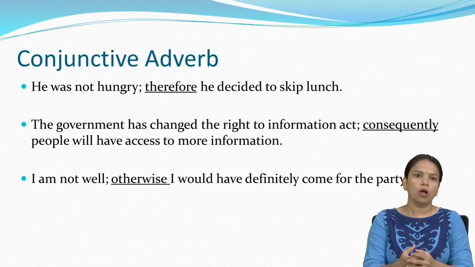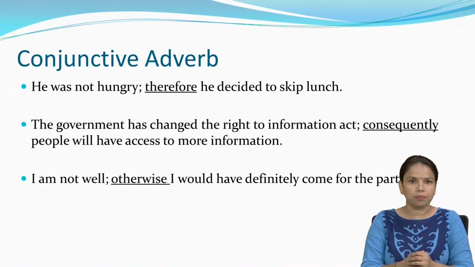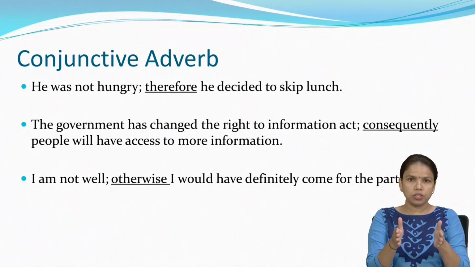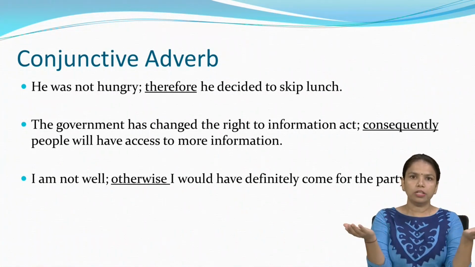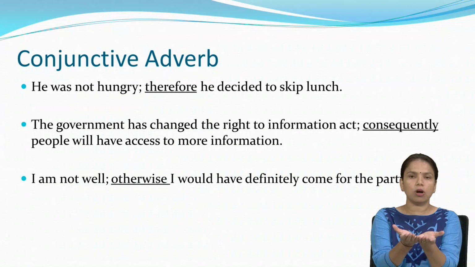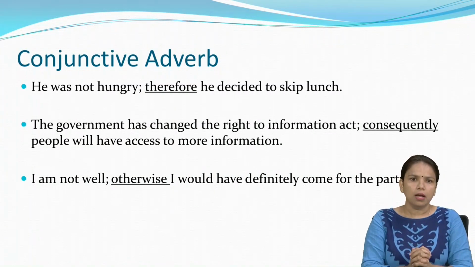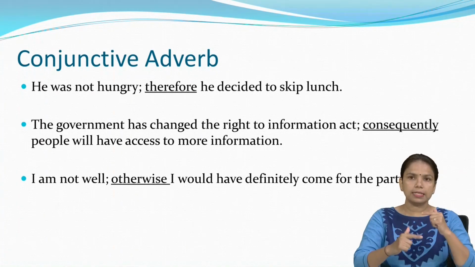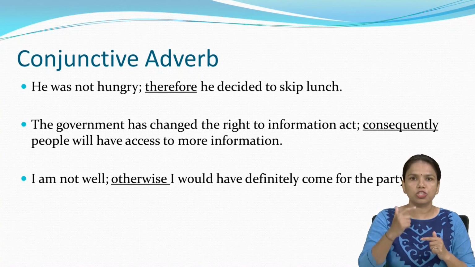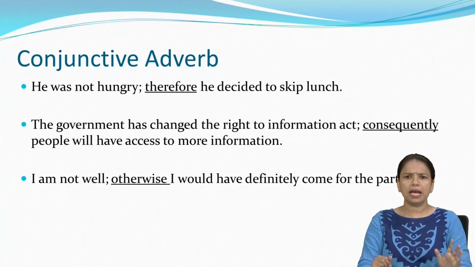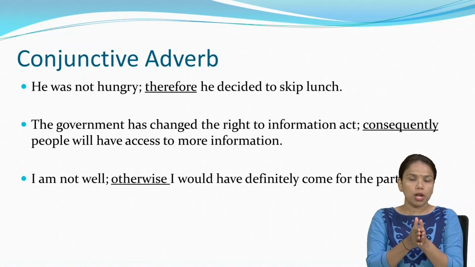Now, what is a conjunctive adverb? Conjunction means joining two sentences. So for a conjunctive adverb: he was not hungry, therefore he decided to skip lunch. The government has changed the Right to Information Act.